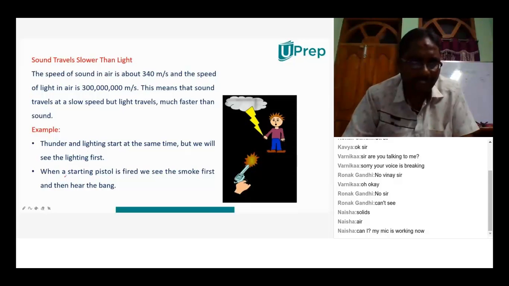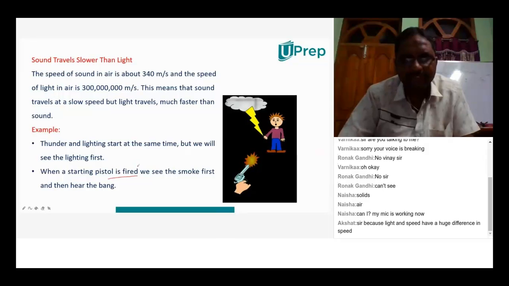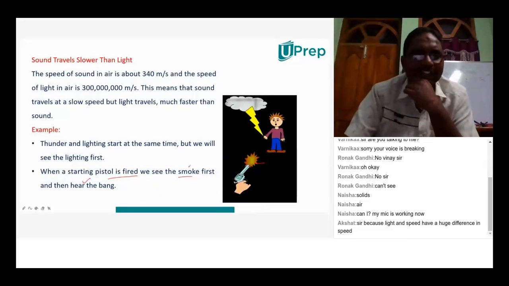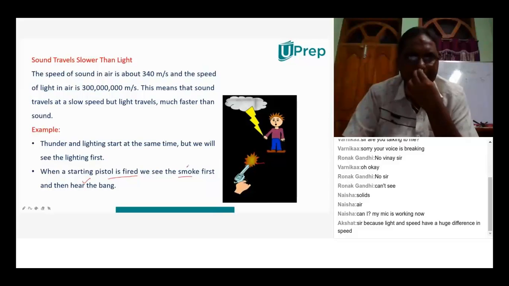And here is one more example. When a pistol is fired, first we see the smoke or spark, and after that we hear the sound of it. So here also, why do you see the smoke first? Because light travels faster than sound. That's why you can see it first, and later you can hear the sound. Okay. So sound travels slower than light. Already you know that is a known fact for you. So you can understand it with two examples like this.